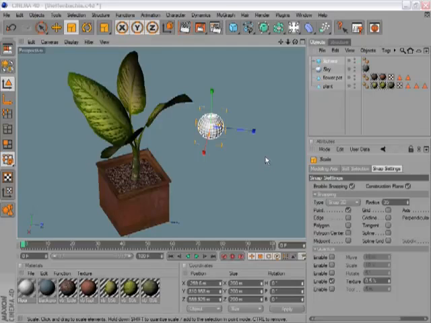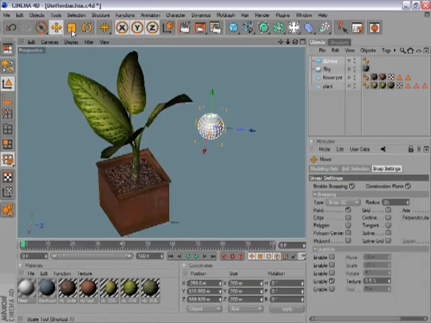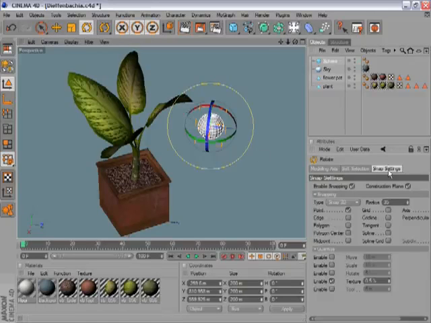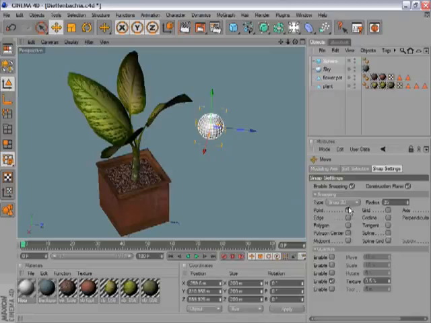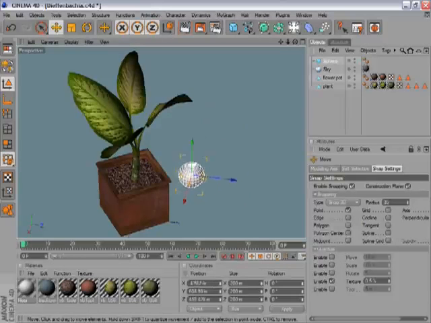You may already be familiar with the snap settings in Cinema 4D, which can be accessed through the transformation tool, the scale tool and the rotation tool in the tab here. Right now we have point snapping enabled, which allows us to snap this sphere to the points of this plant.